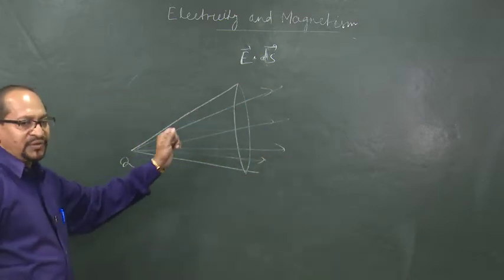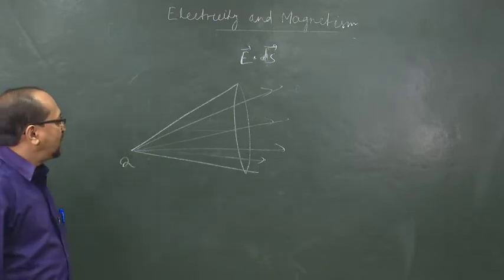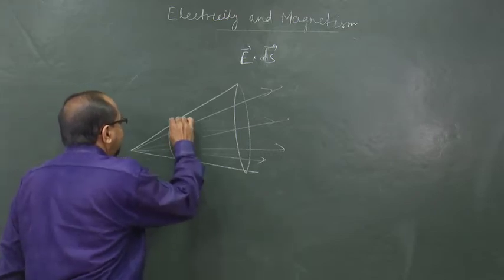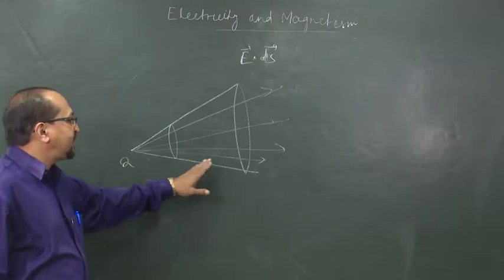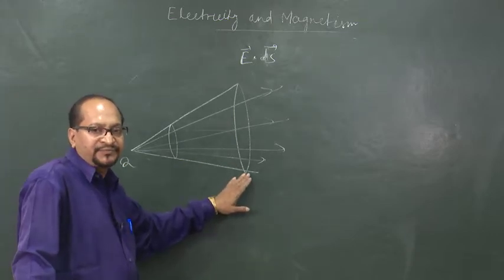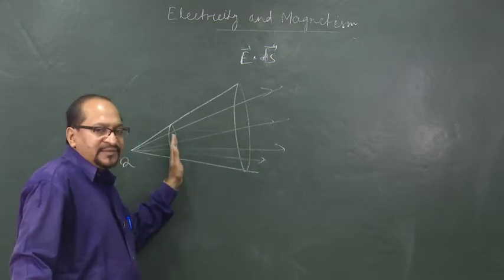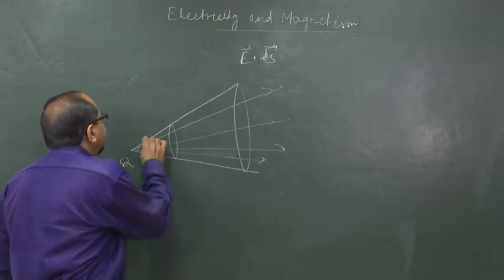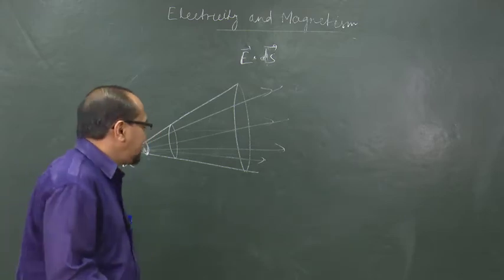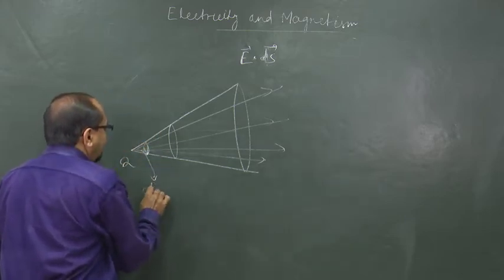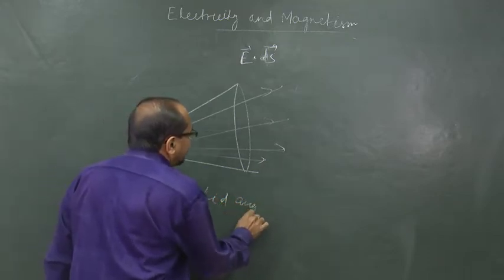I have drawn here a cone with its vertex at the charge, source charge q. If I consider an area here, the total flux here is the same as the total flux here. Okay. Because these two areas subtend the same 3-dimensional angle at the vertex of the cone, that we call a solid angle. We write it as d omega, we say it as solid angle.